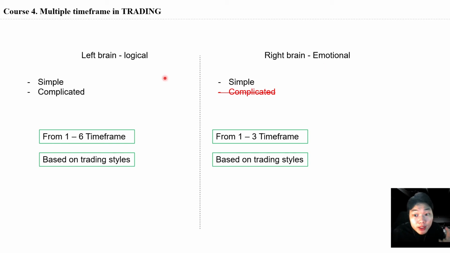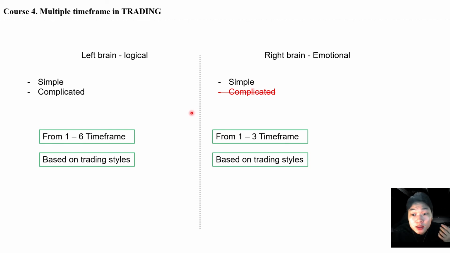This time, I will guide you on how to choose the number of time frames in the market. For the left brain, the logical person, you can explain or solve all the simple or complicated things. Therefore, you can trade from 1 to 6 time frames combined together, based on your trading style also.